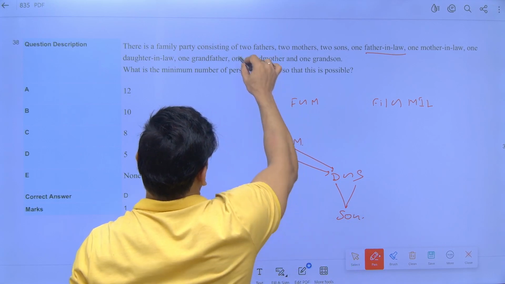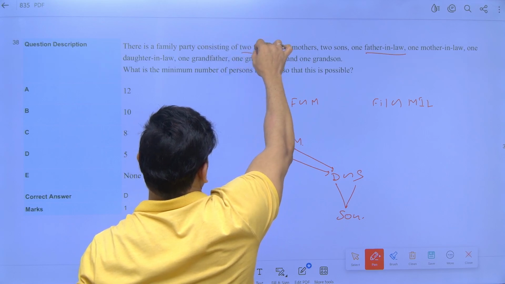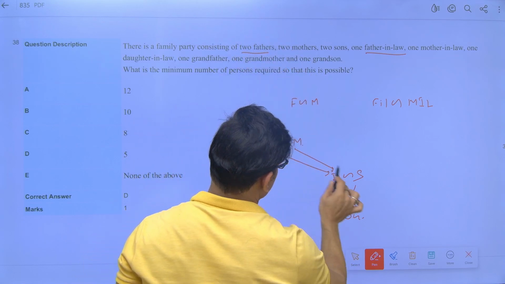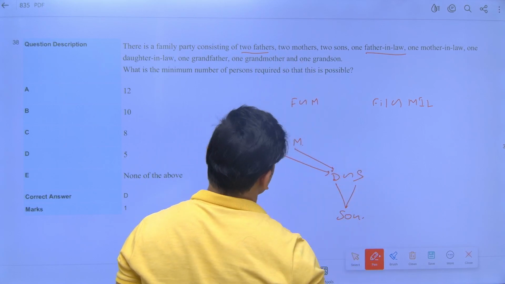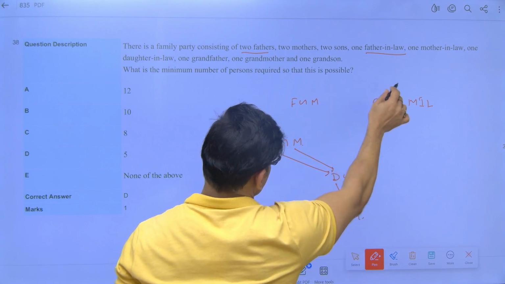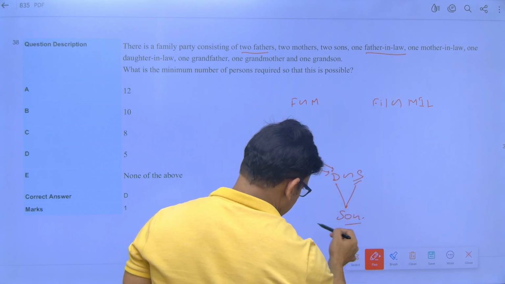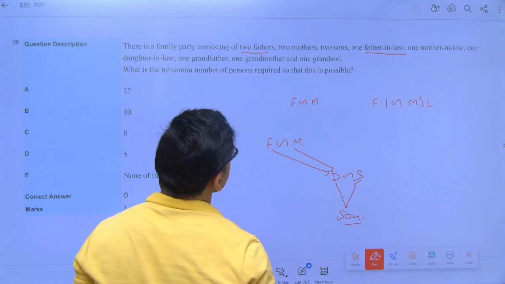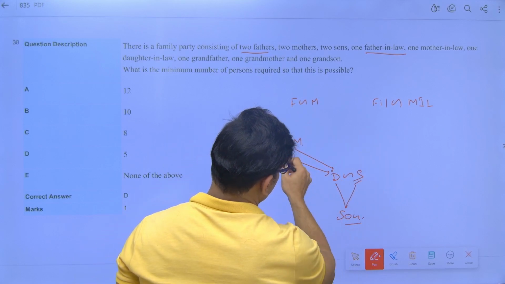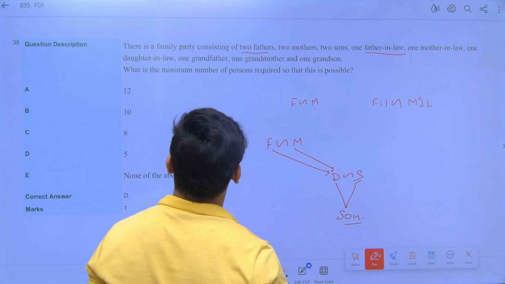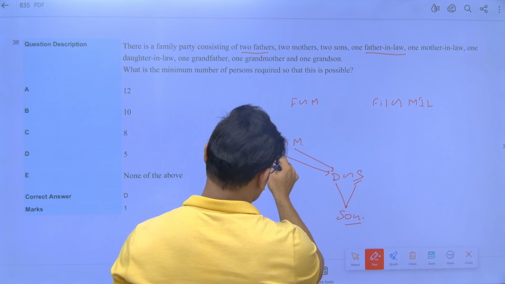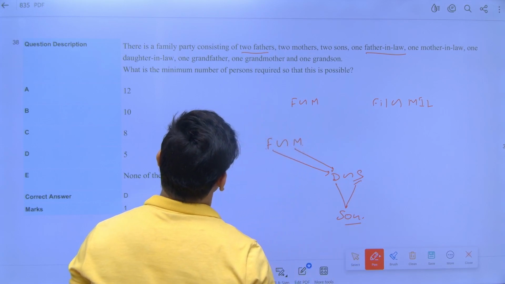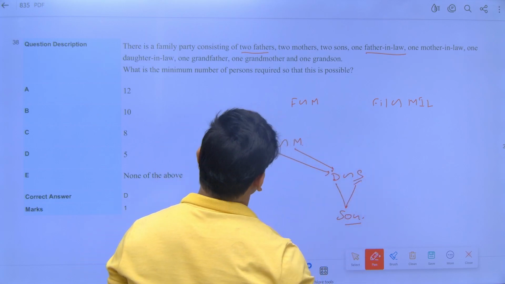So now it follows, right? The family consists of 2 fathers, 1 father, 1 father. 2 mothers, 1 mother, 1 mother. 2 sons. This is 1 son and this can be another son. 1 father-in-law, 1 mother-in-law. 1 daughter-in-law, she is the daughter-in-law. 1 grandfather, so this is the grandfather. 1 grandmother, so this is the grandmother.